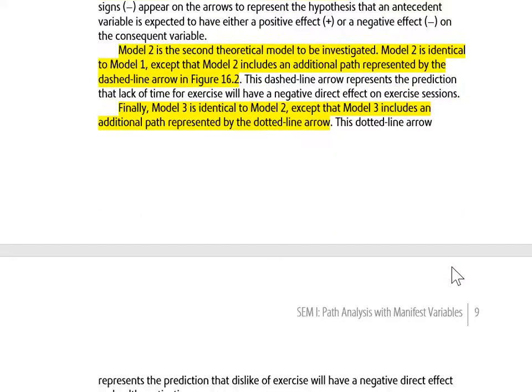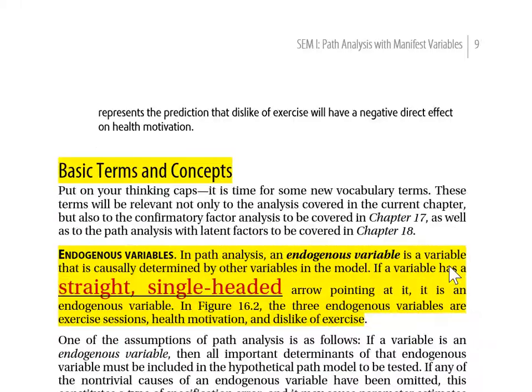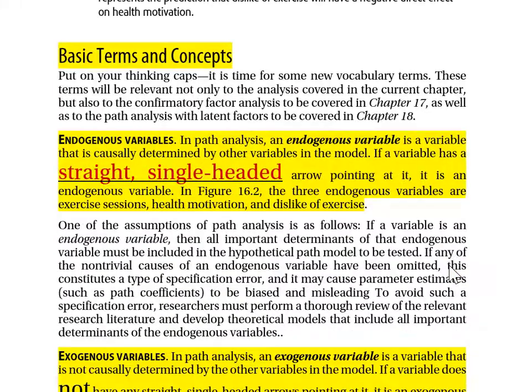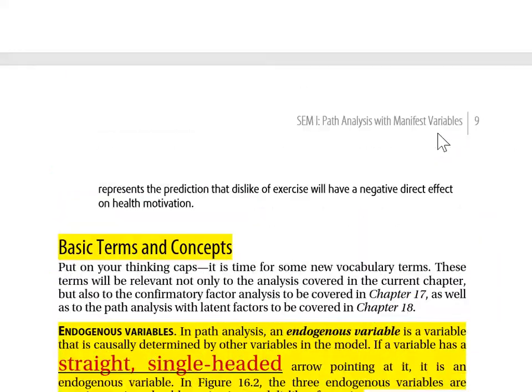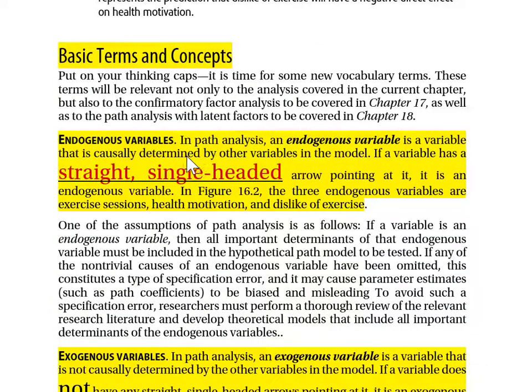I continue to page 9. Basic terms and concepts. We're still learning the lingo of path analysis. Basic terms and concepts on page 9. First up, what is an endogenous variable? In path analysis, an endogenous variable is a variable that's causally determined by the other variables in the model.